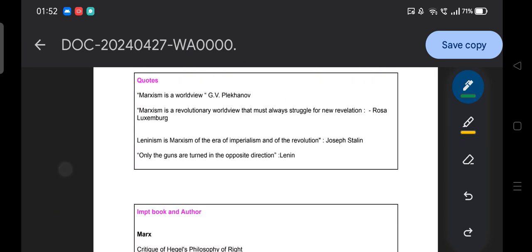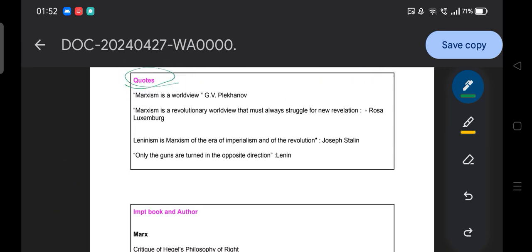Now I will switch to different quotes by thinkers, which are very important for our examination needs and requirements. First, Marxism is a worldview, by G.V. Plekhanov. Why did he derive this statement? Because Karl Marx argued at one point, I know I am nothing, meaning I am not Marxism. Karl Marx did not say that his idea is Marxism. But Plekhanov tried to extend the idea of Karl Marx, and he says that Marxism is a worldview, a comprehensive idea.